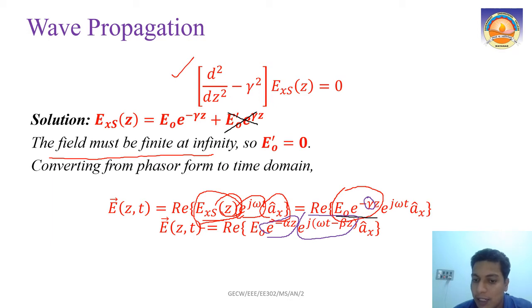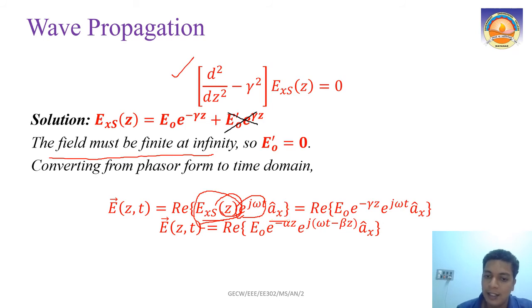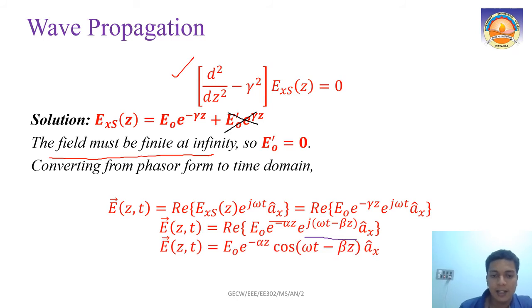Omega t was already there, and minus beta z comes from the gamma portion. So with that we get the electric field in the x direction.